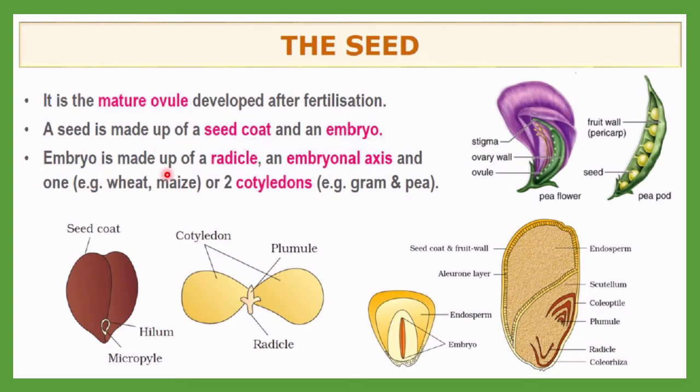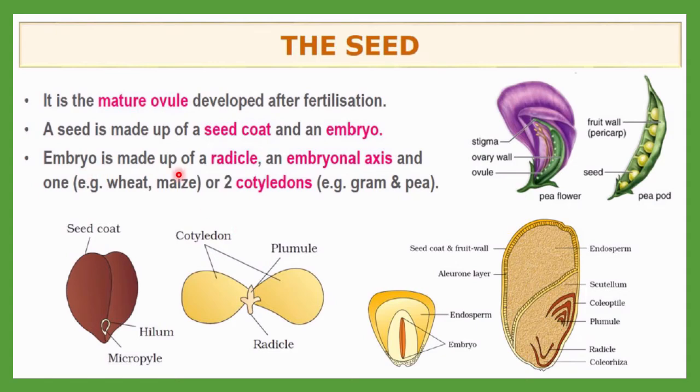An embryo is made up of a radicle, which is responsible for the development of the root system, and a plumule, which is responsible for the development of the shoot system. Any embryo inside the seed is responsible for the development of the whole plant. This tip portion is the plumule and this one is the radicle; from the radicle only the root system will develop, and from the plumule the shoot system will develop.